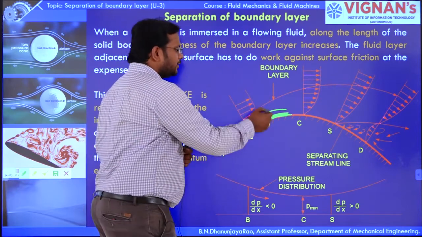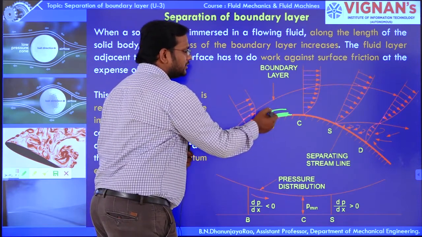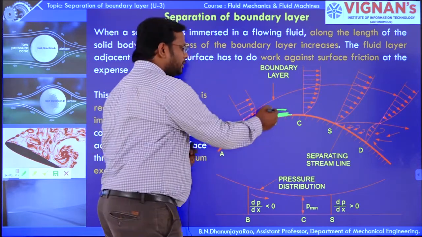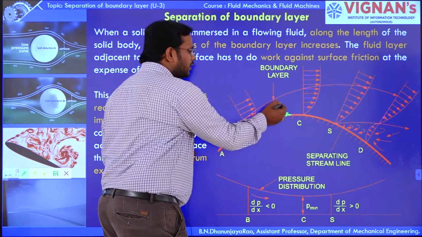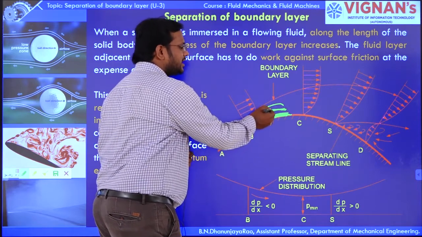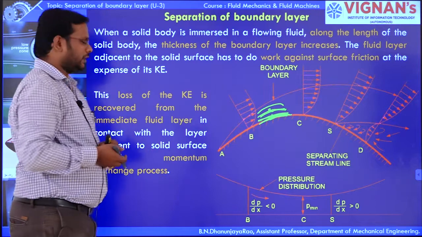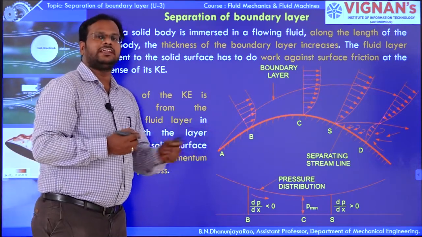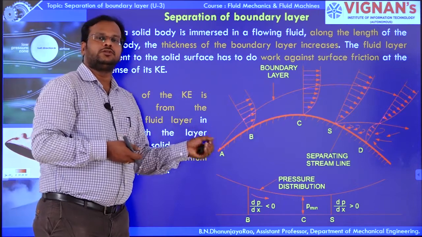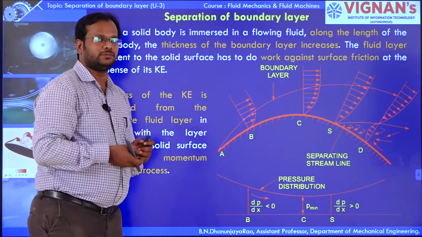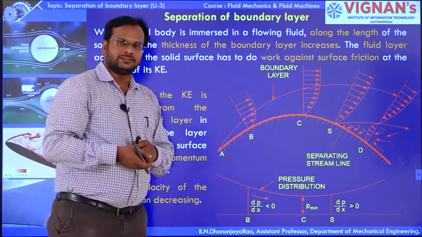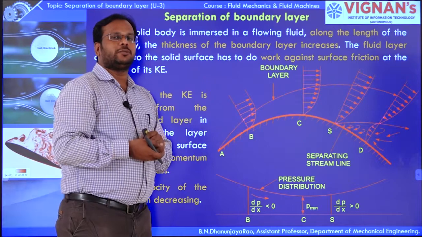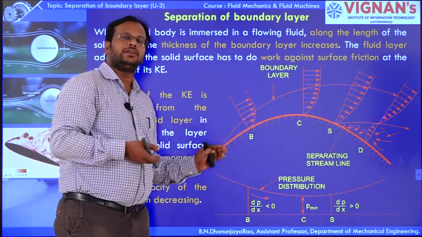So again here some loss will be observed. The loss of kinetic energy on this particular layer is overcome by the layer which is above the particular fluid layer. The compensation of loss of kinetic energy is happening through the momentum exchange process. Because of this momentum exchange process, the velocity of the particular fluid layer is going to be decreased.